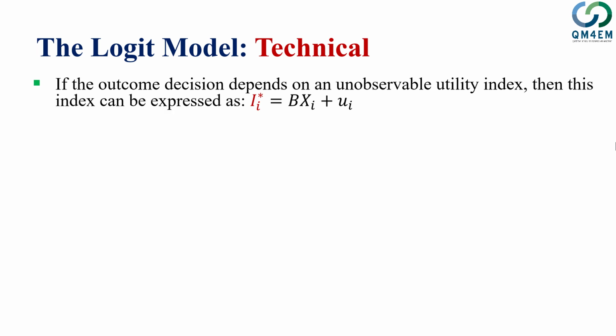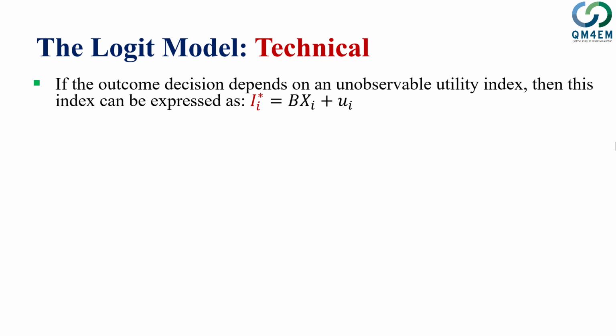So in the logistic model, we say that the outcome of a decision depends on an unobservable utility index. When we take a decision that I select something or I do not select something, that's 0 or 1, it depends on a certain utility, and that utility is unobservable.